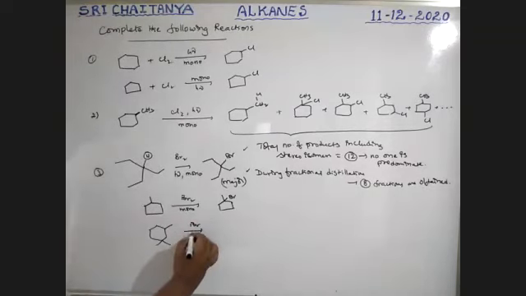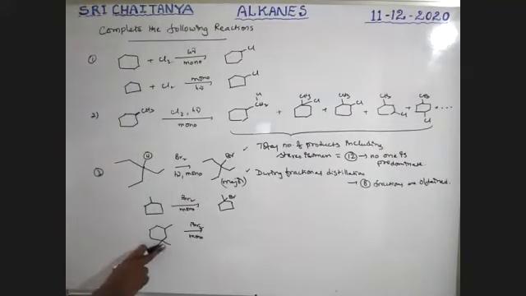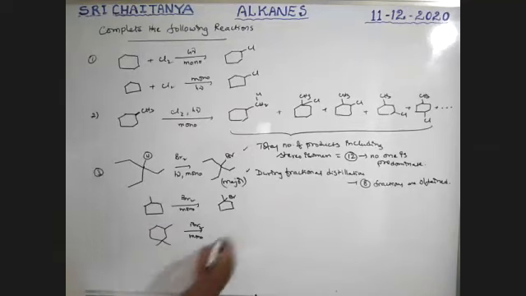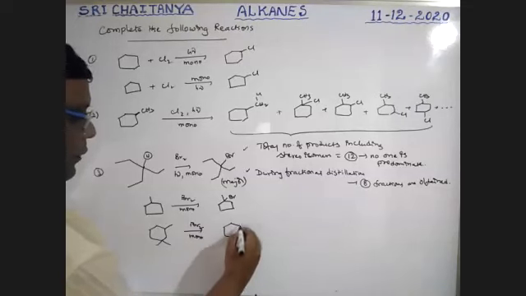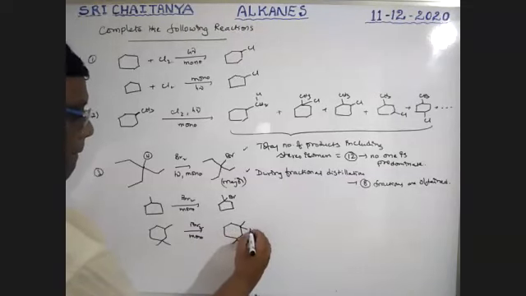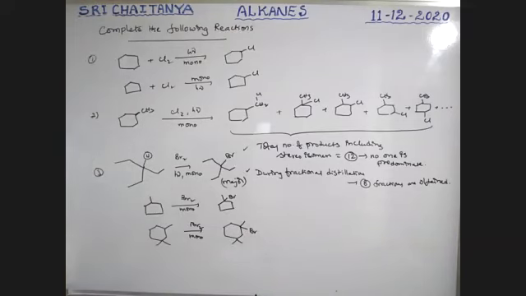Bromination, mono condition. Where is it possible? Tell me, boys. Here, quaternary, no hydrogen is available. Here tertiary, so there is a tertiary hydrogen. This hydrogen is replaced. And that is the final product. Next.